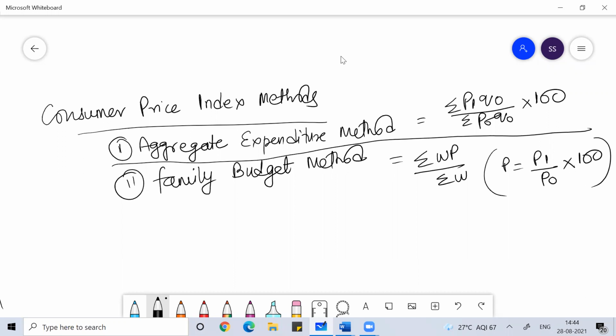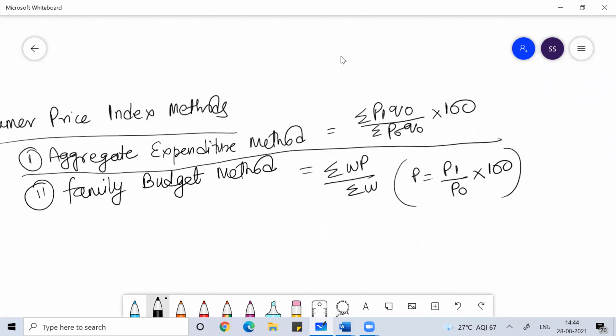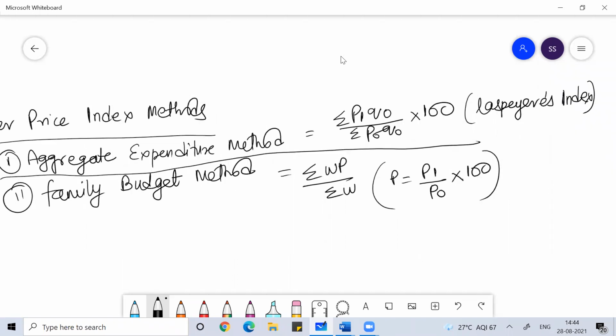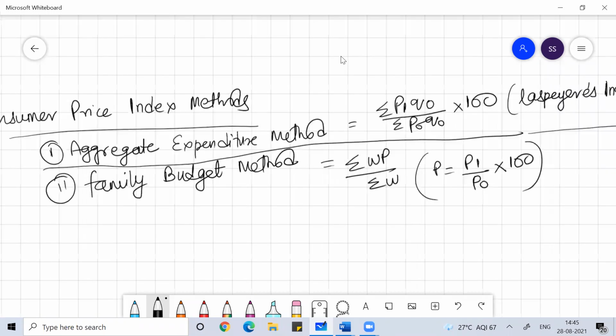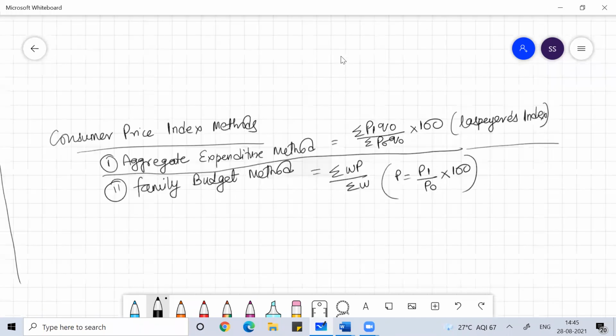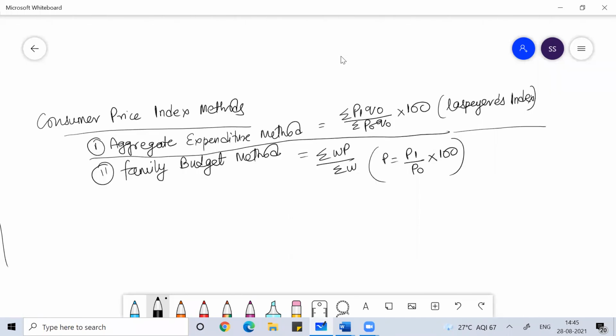The aggregate expenditure method is very much similar to the Laspeyres method. I hope you remember, right?